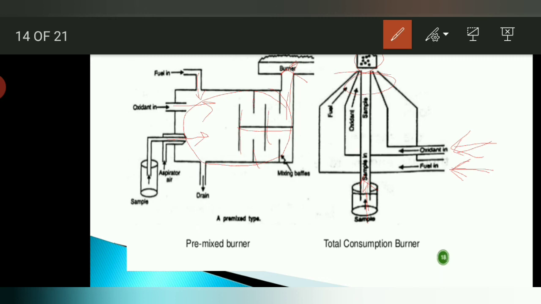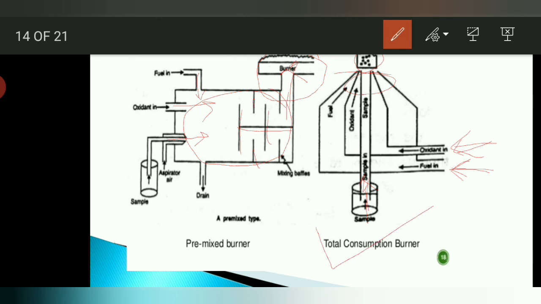After that it gets transferred towards the further process. The main disadvantage of this premix burner technique is that the aspirator produces droplets of different sizes, but due to baffles these droplets become uniform in size before they reach the flame. On account of this, reproducibility of the result is very good as compared to that of the total consumption burner. Here uniform droplets get introduced at the top of the burner, and therefore we get a very reproducible result as compared to the total consumption burner.